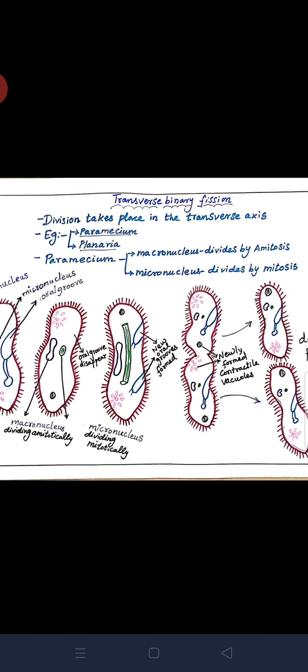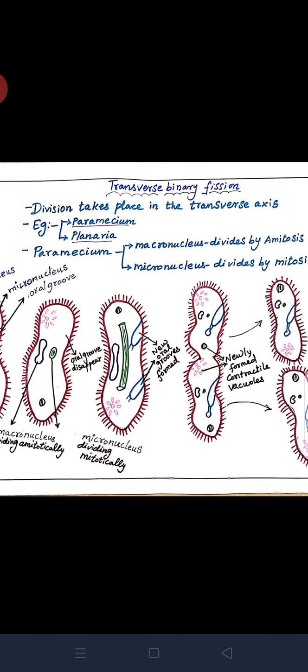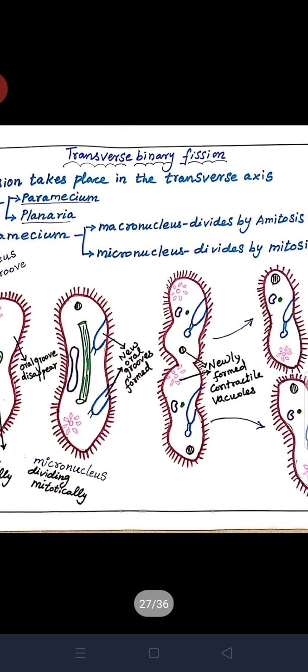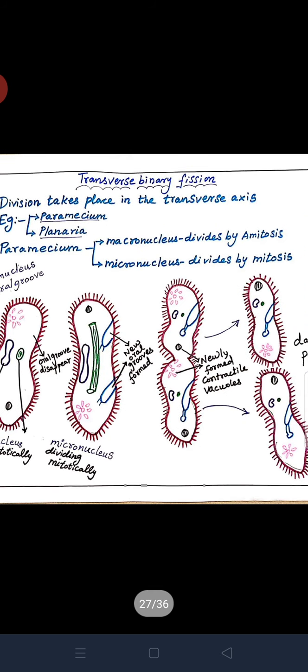Shall we recall it again? Yes. Transverse binary fission. Division takes place in the transverse axis. Example, Paramecium and Planaria. Paramecium has two nuclei, macronucleus and micronucleus.